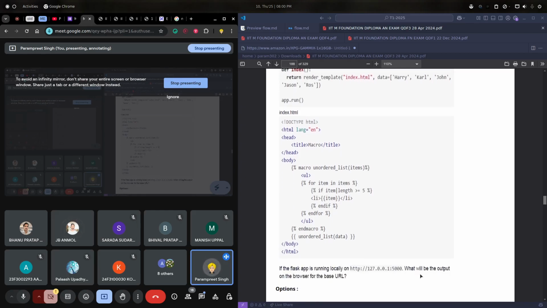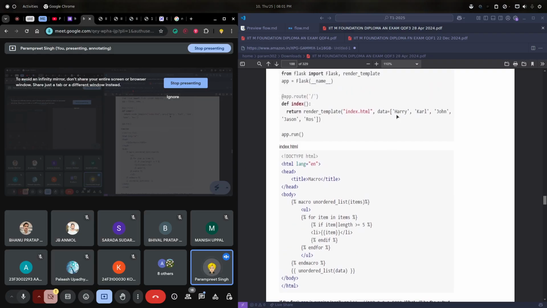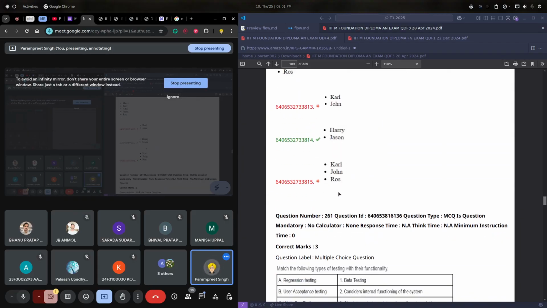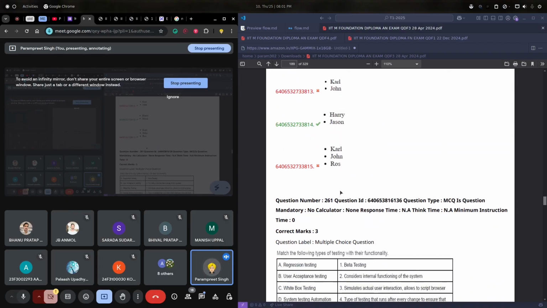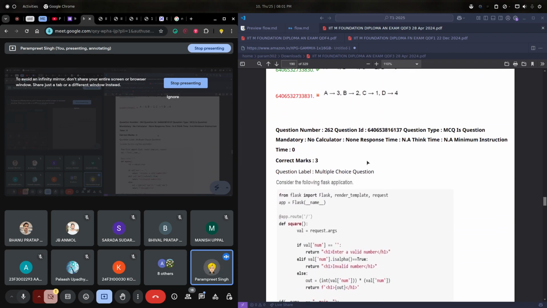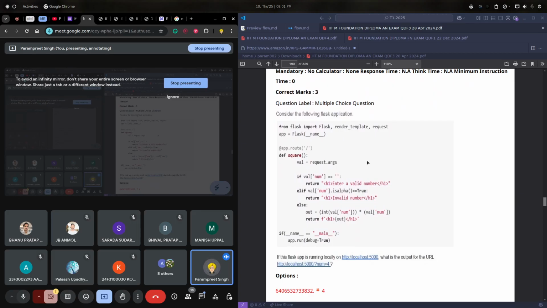Now what will be the output? The output will have Harry and Jason. So let's see. Yes, Harry and Jason is the output. This is a very simple one. Okay, this is some theory. Let's move ahead.